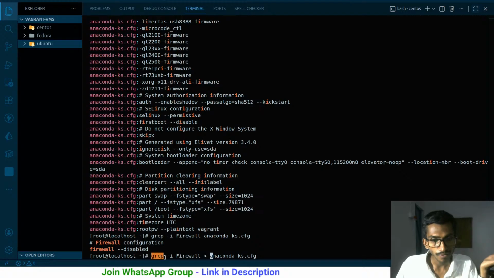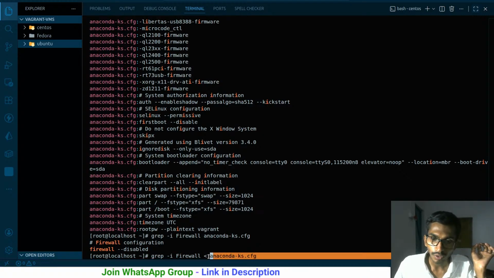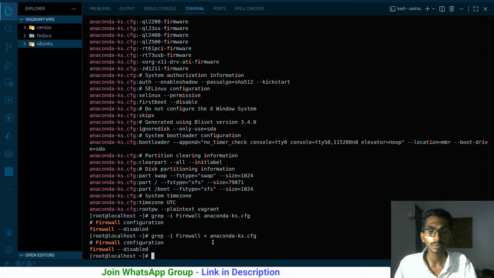So grep, I want to filter case-insensitively, so the case should not matter. And the word that I want to filter is firewall, and the content is going to come from anaconda. So the contents of this particular file go into the command that I'm running. This less-than sign is mainly used for that. If I run this, we get the same result. So whether you use this or not, ultimately this is the same command that is being used behind the scenes.